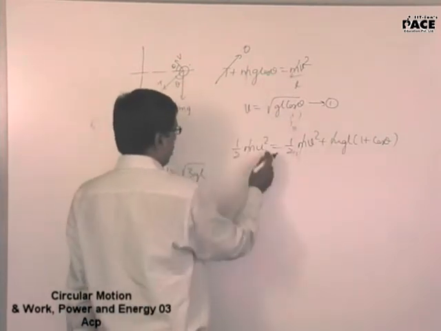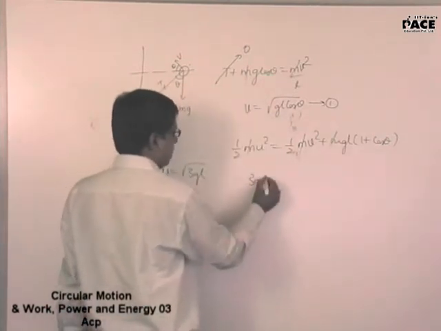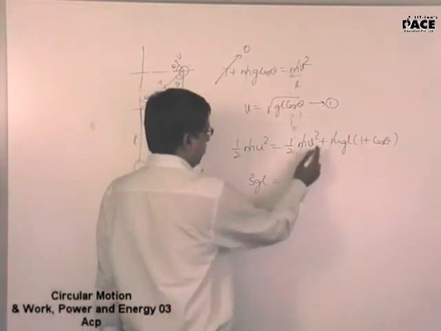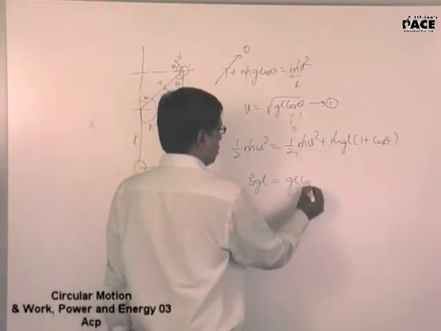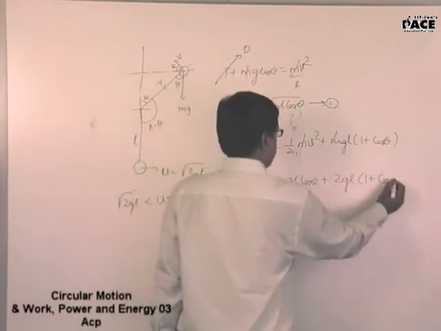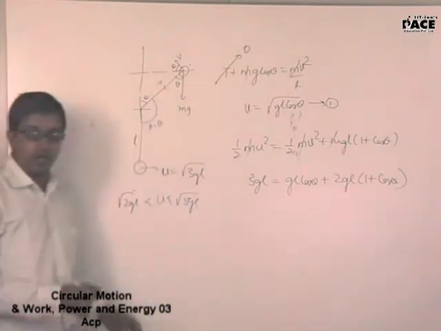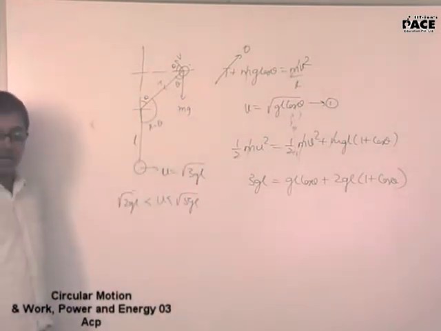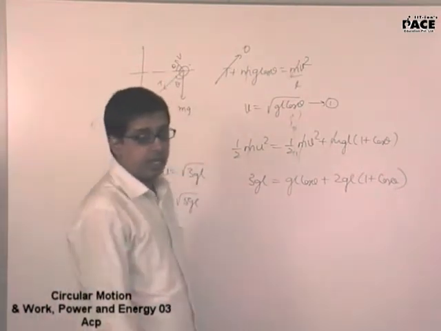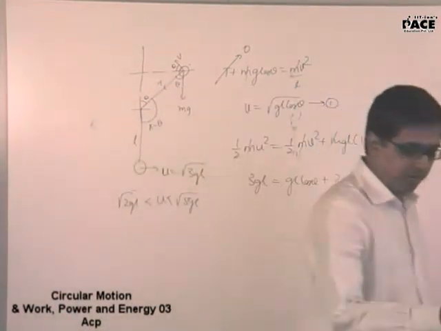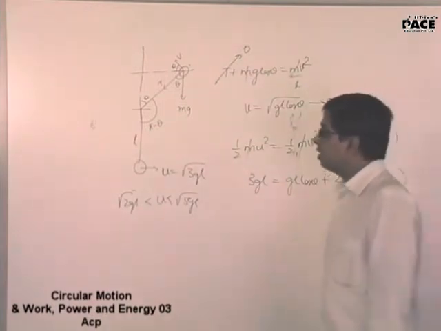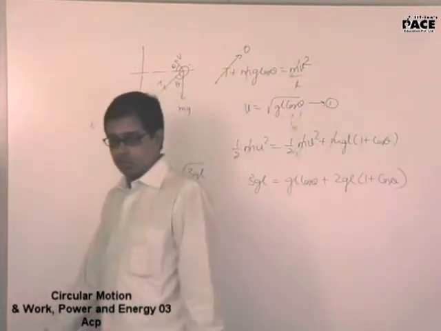Now u square was 3gl. I multiplied all throughout by 2. This will be v square is gl cos theta plus 2gl into (1 plus cos theta). From this equation find out cos theta, but remember your requirement is not theta, your requirement is pi minus theta, the angle by which it rotated before the string becomes slack. What do you mean by string becoming slack? The tension should become zero.